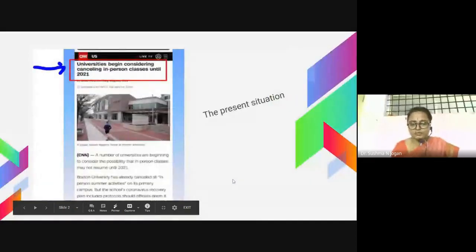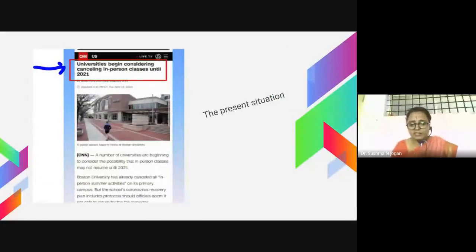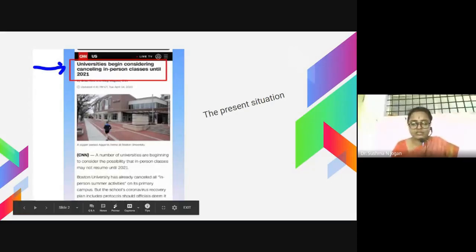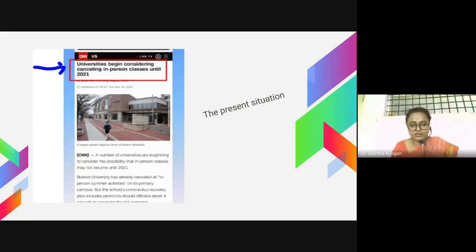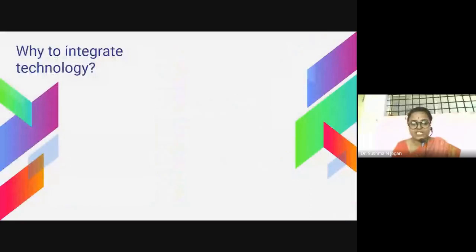As we know, this is the time of lockdown and COVID-19. The pandemic is going on, and many universities have begun considering cancellation of regular classes. This is the present situation. So how to face it, and what alternative can be taken, is nothing but online teaching. Everywhere online teaching is going on. Let us see how we can integrate technology into regular classroom teaching.